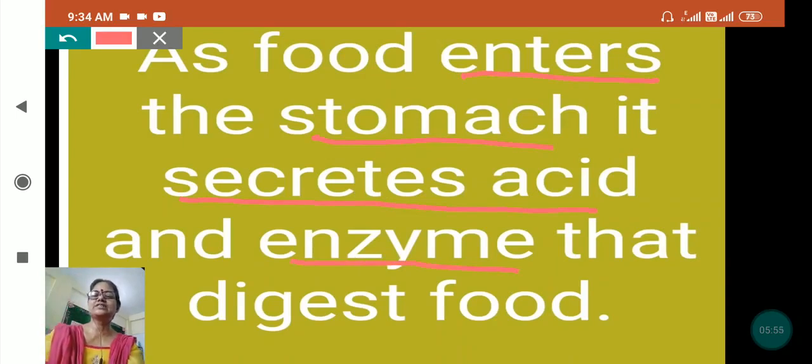Where is the food digested? It is digested in the stomach. But as I told, it starts digesting from our mouth. In the mouth some enzymes come out and mix up the food, which makes the food very soft, and it moves into the digestive system, and after the intestine it goes into the stomach. There, enzymes and acids digest the food, and whatever is needed for our body it takes.